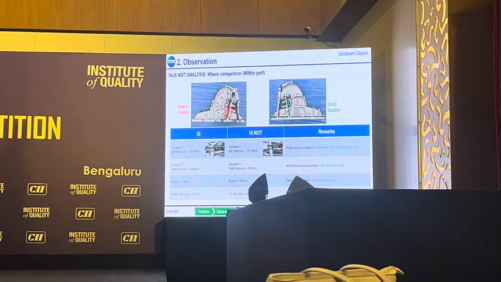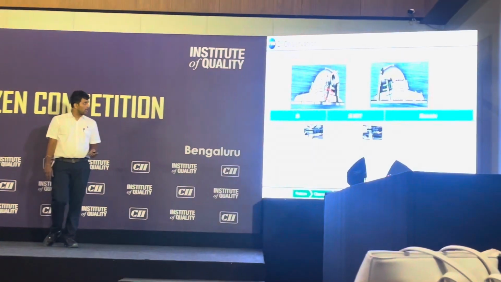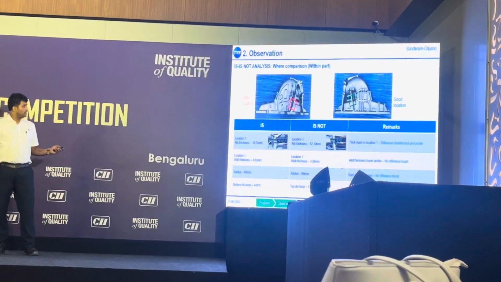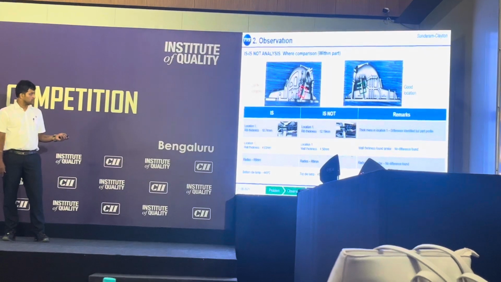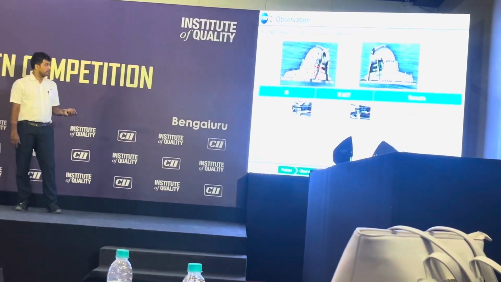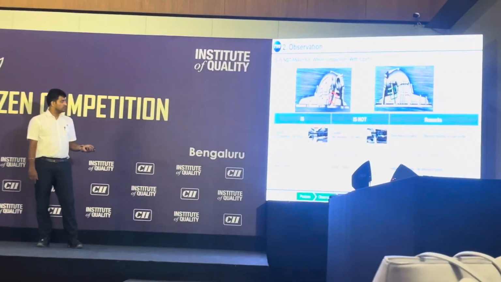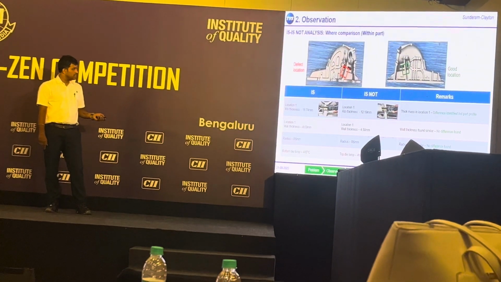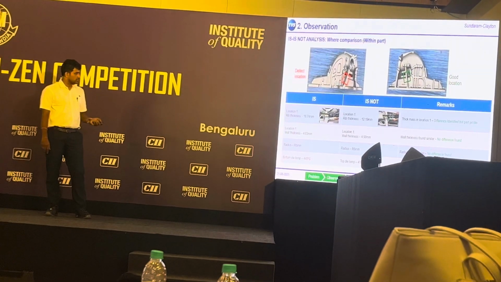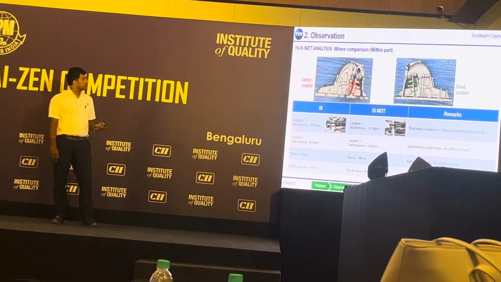So we have used is-not analysis, where we have compared within the part the defect location and good location. The rib thickness was found different, but it is a part profile. So with respect to wall thickness, there is no major deviation. With respect to radius, there is no deviation. With respect to die temperature, there is a spike in defect location. So we were going for further analysis.